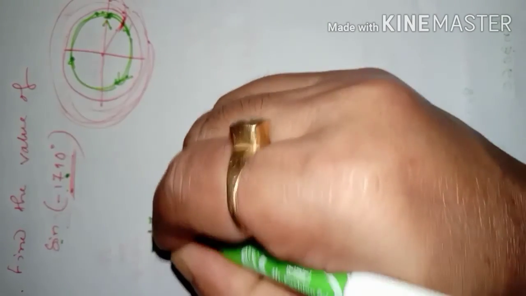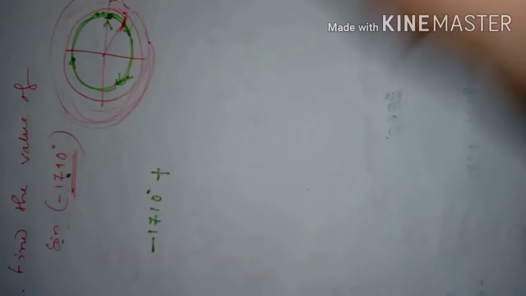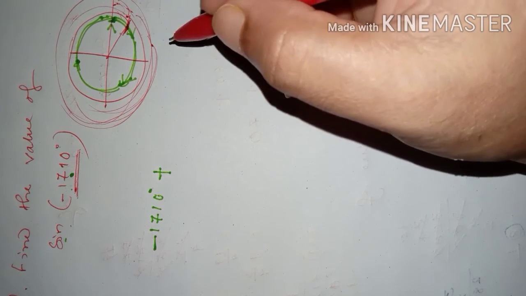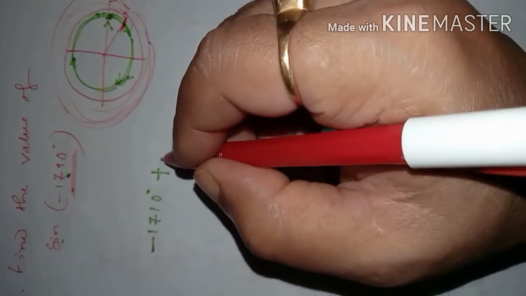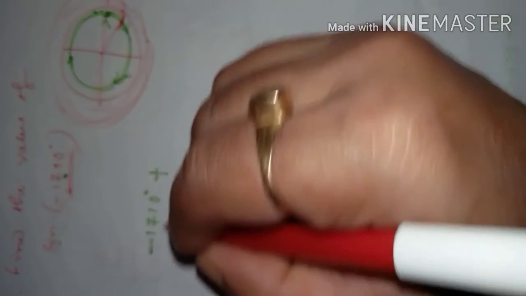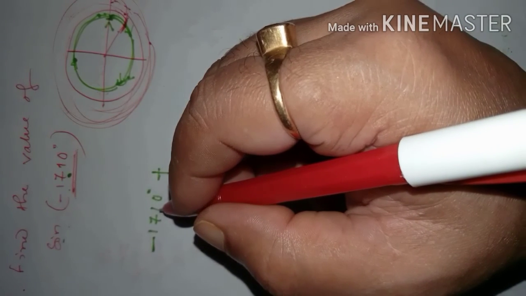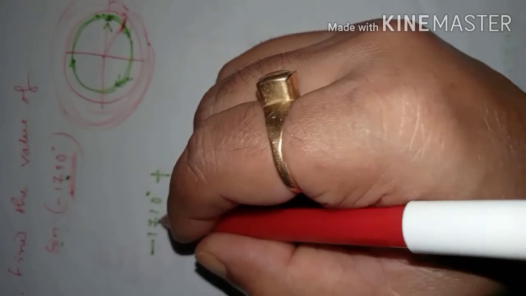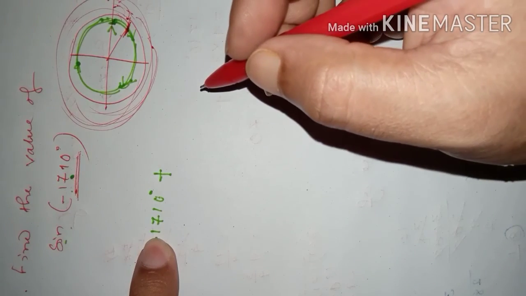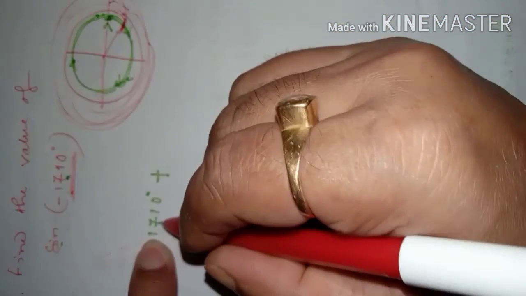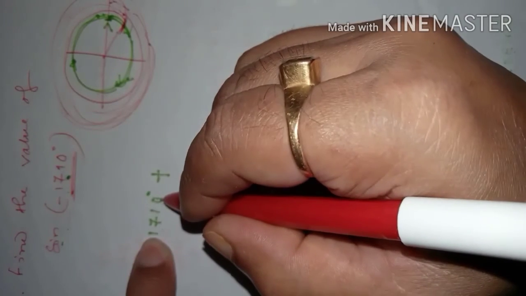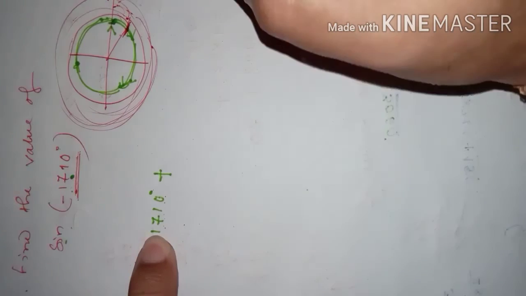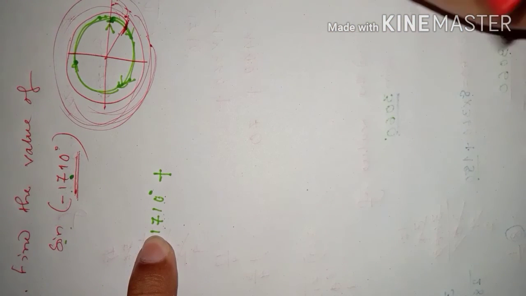Minus 1710. With this you add some number of times of twice pi, means 360, which will be just little greater than numerically this number. Numerically I am saying, I am not saying that all positive numbers will be greater than this. But numerically greater means, suppose you ignore this minus sign. This number is 1710. Just little greater than this 1710, which is a multiple of 360. We have to think about that number.